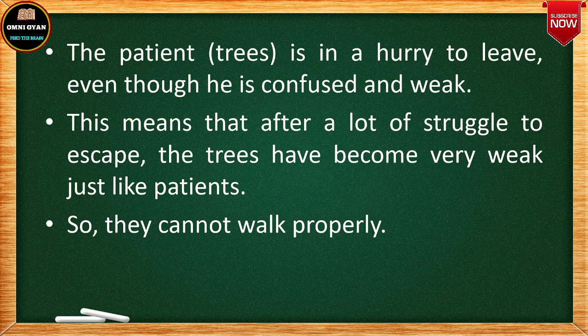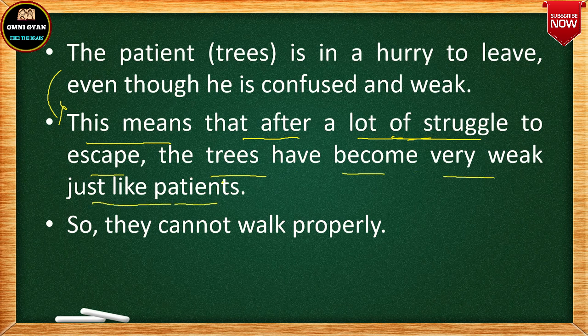Okay, let's move on. This is the meaning: after a lot of struggle to escape, the trees have become very weak, just like patients. After a lot of struggle to escape, uprooting themselves from the earth, breaking the window glasses and going outside, some are trying to run from the roof. So they have become very tired and weak, just like patients, okay? That is why they cannot walk properly. While trying to run, they fall, again they stand up, again they try to run. So they cannot walk properly, just like patients only.